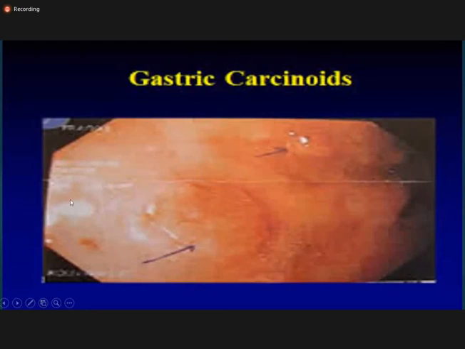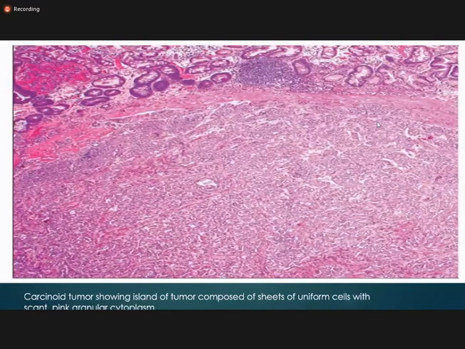And microscopically, what you find are clusters, nests and trabeculae of cells forming an island of tumor, and this island is composed of uniform cells with scant pink granular cytoplasm. So this is the microscopic picture of the carcinoid tumor.